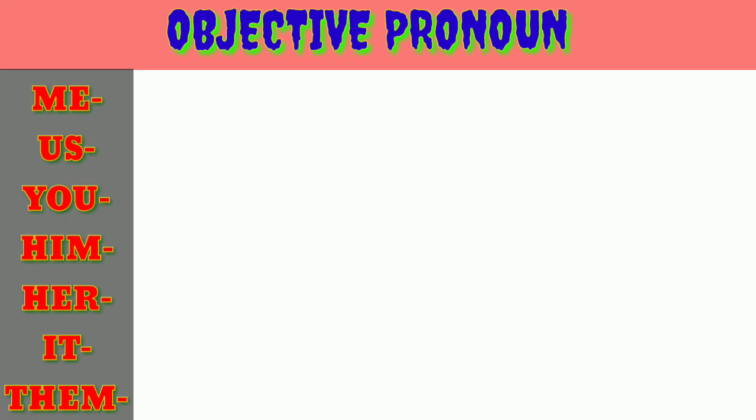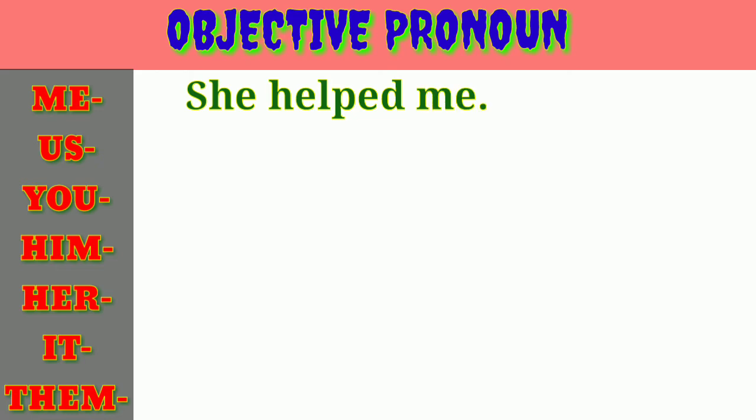First we want to list them out. That is me, us, you, him, her, it, them. Here also we observe 7 objective pronouns, or accusative pronoun, accusative case. Now we are going to see the sentences. The first sentence is like this: she helped me. She is the subjective pronoun, third person singular. But here we want to see me. She helped me. We give importance to the objective pronoun in this sentence.